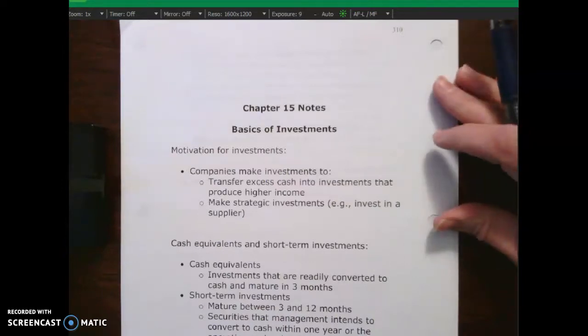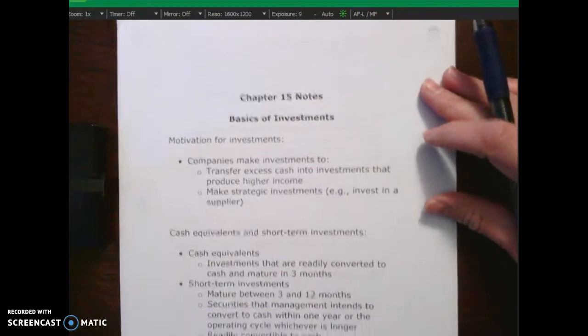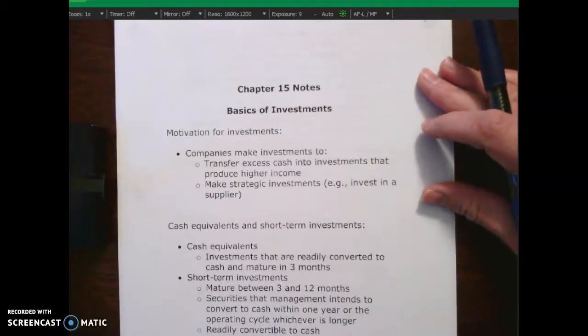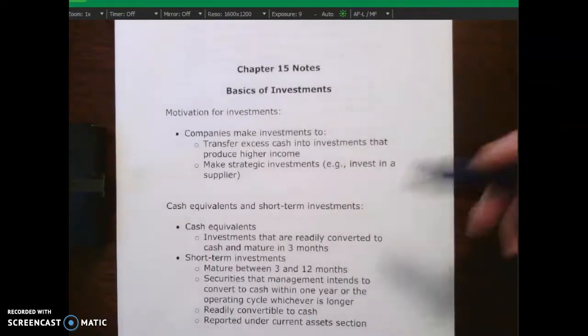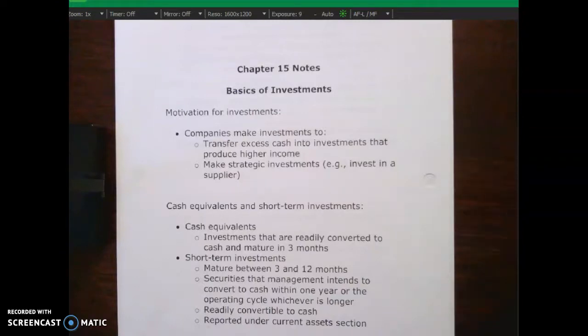So in this lecture video, I'm going to be talking about the basics of investments. I'm going to be talking about why companies make investments. I'm also going to talk about cash equivalents, short-term investments versus long-term investments. I'm going to talk about debt versus equity securities, and then also do some basic journal entries in terms of recording securities, okay?